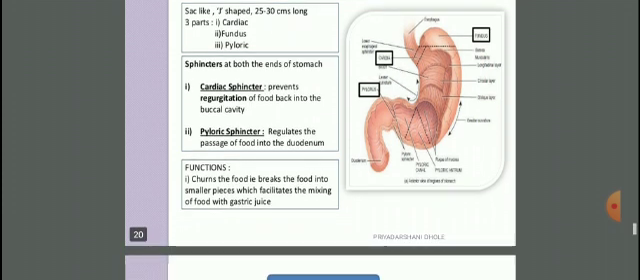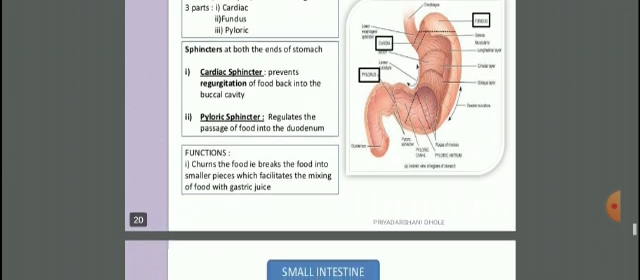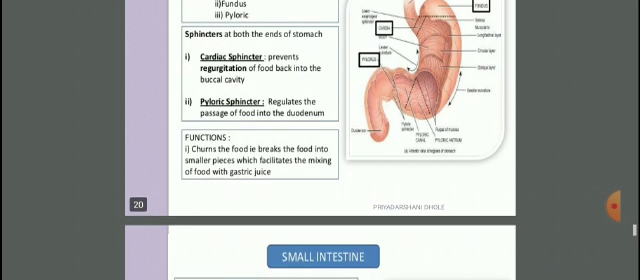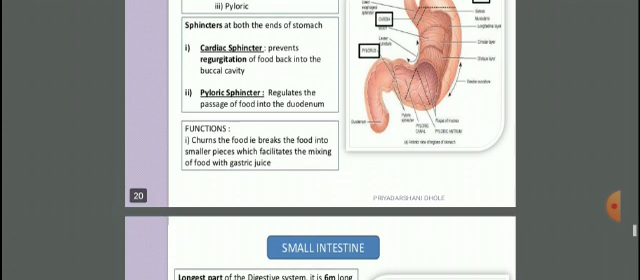Now what is the function of this stomach? It churns the food, that is, it breaks the food into smaller pieces, which facilitates the mixing of food with the gastric juice.